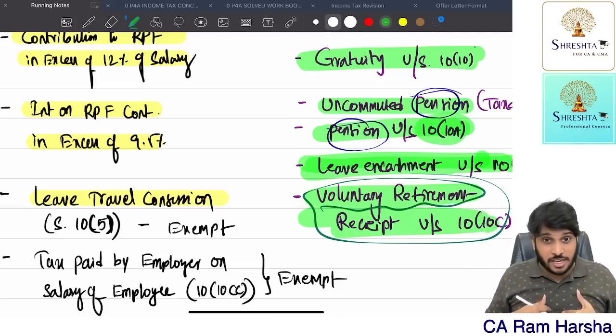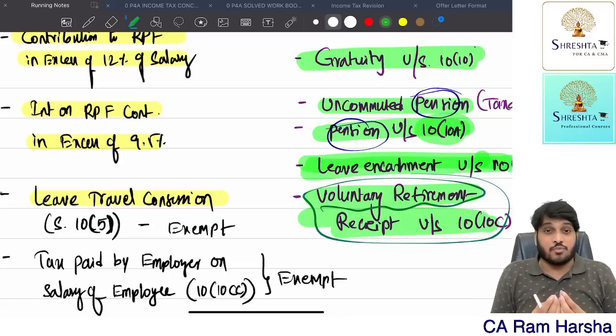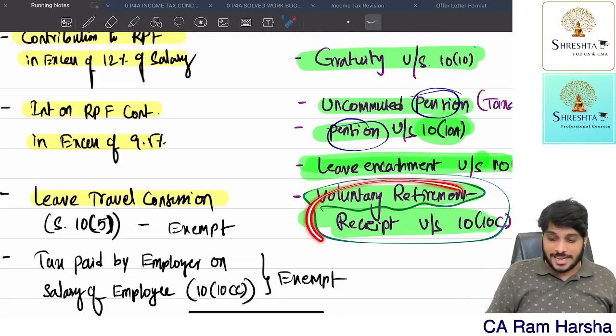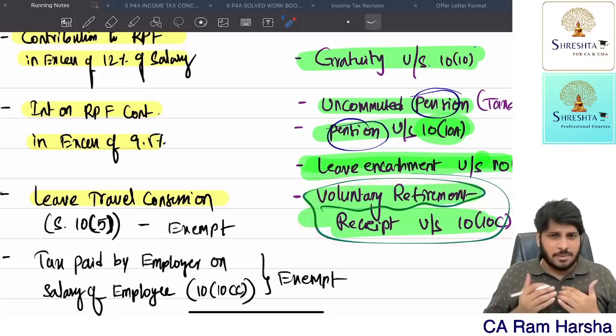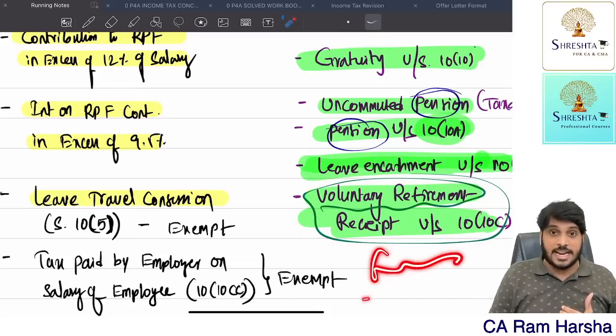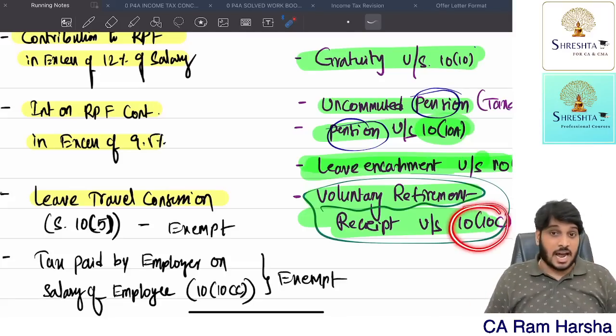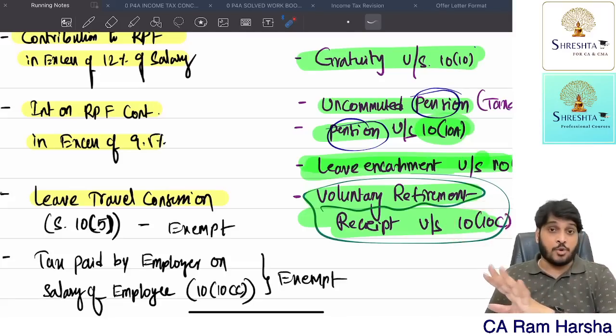If an employee under a scheme of VRS receives compensation from the company for voluntary retirement, and has completed 10 years of service or is 40 years of age, then this person is eligible for exemption under 10(10C). If an employee who has not completed 10 years of service gets VRS, it is fully taxable, no exemption. If an employee has completed 10 years of service and receives VRS under an approved scheme of VRS, then the 10(10C) exemption is available.